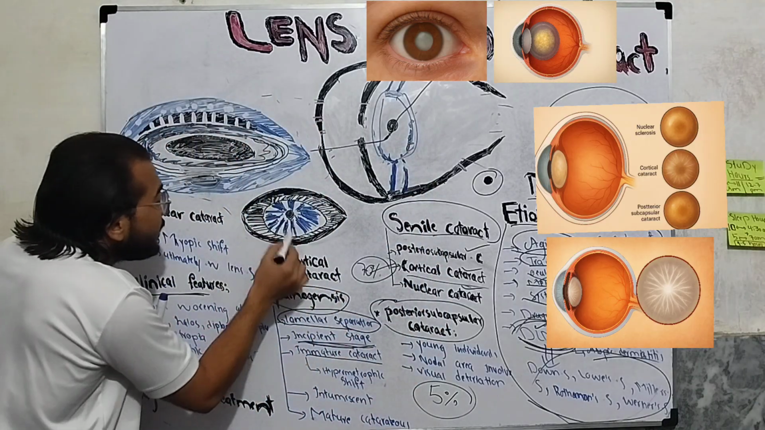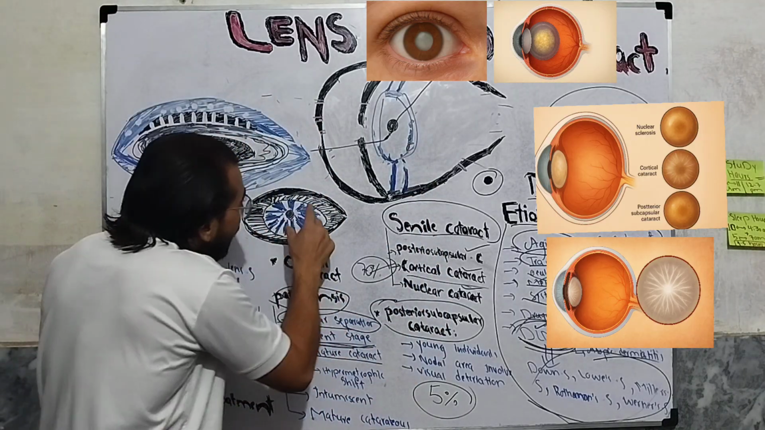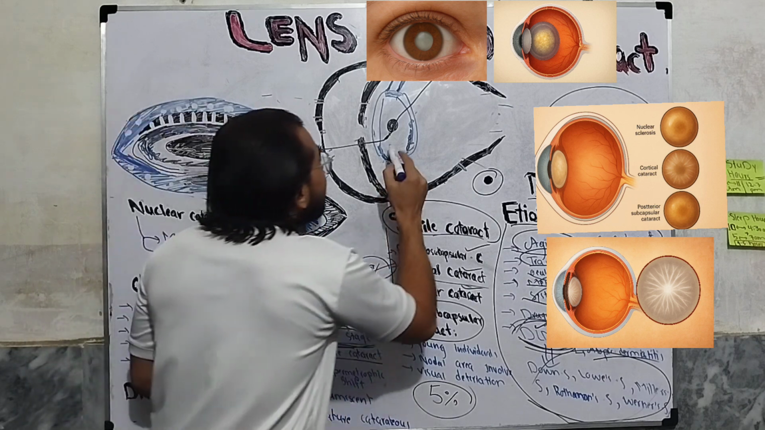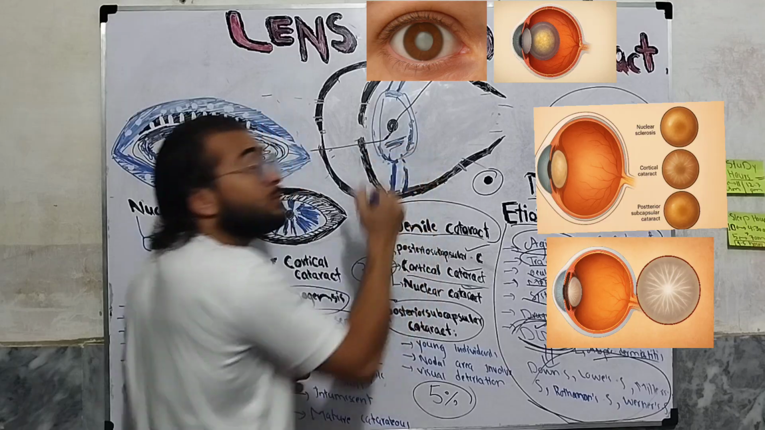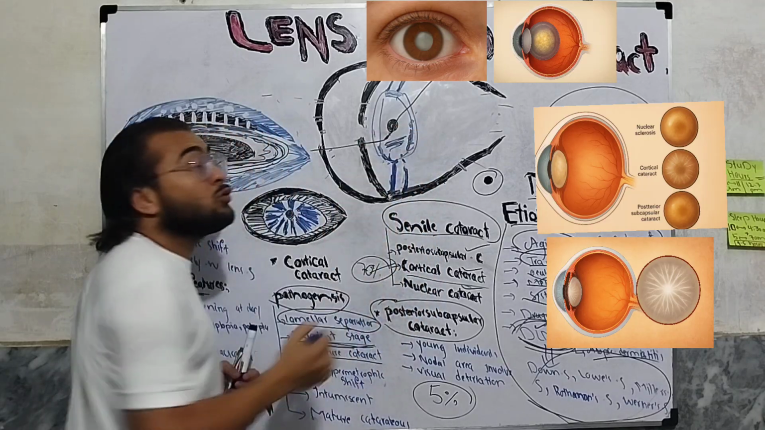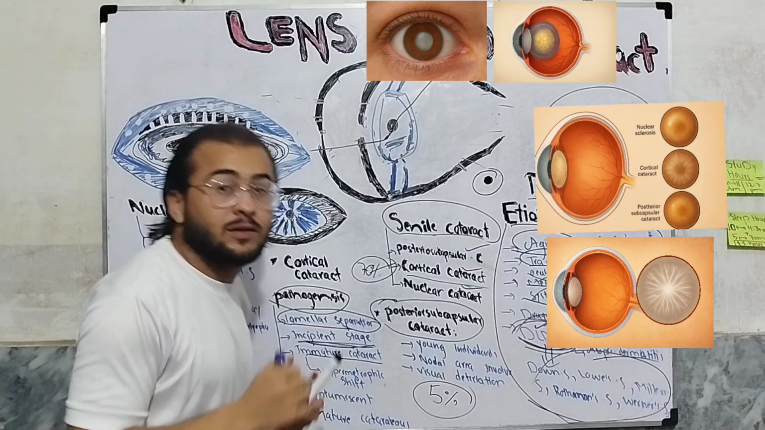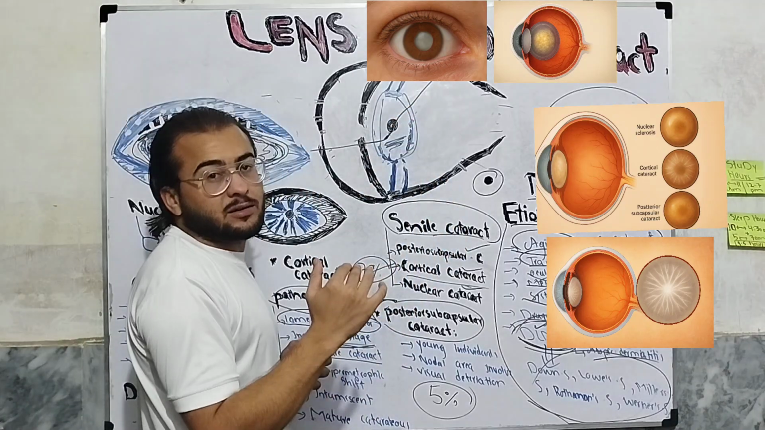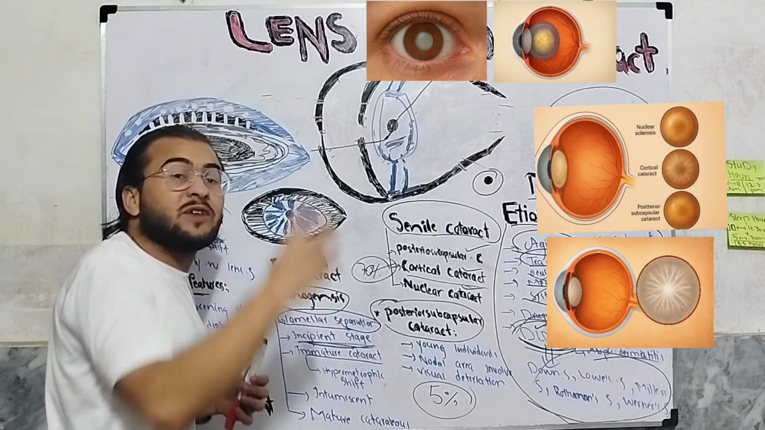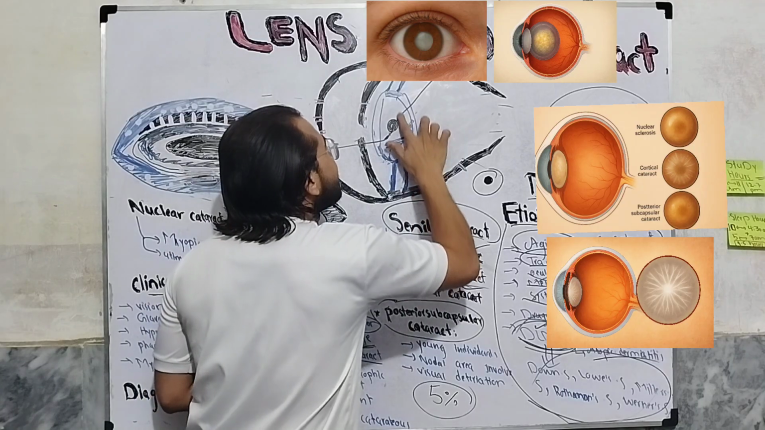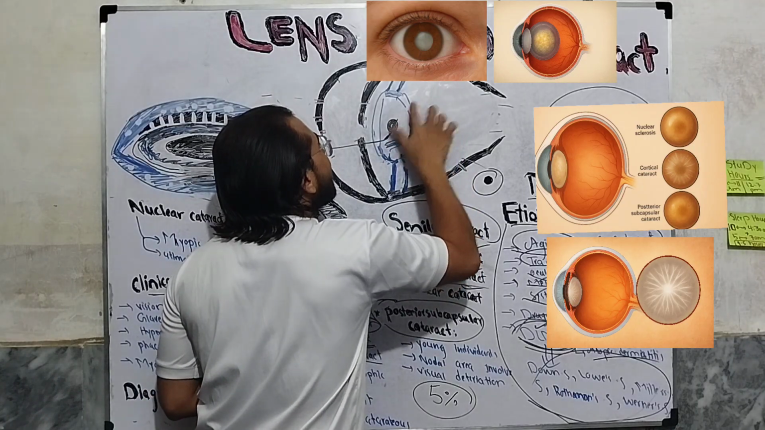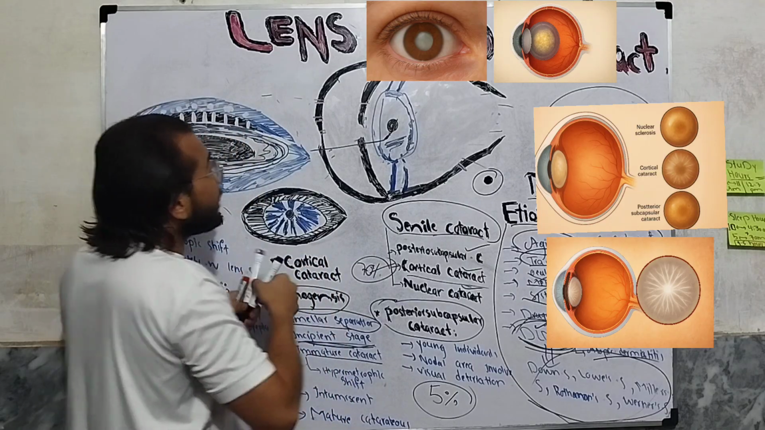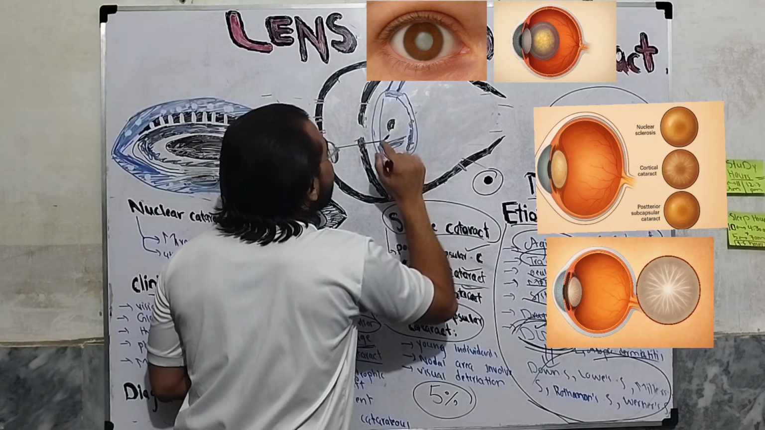But now we know that the cortical opacities are so extensive that the refractive index of this cortex is now equal to the refractive index of the nucleus. And what will happen? This second refraction will not occur because of the single refractive medium. This double refraction will now become a single refraction. Okay, so there will be only a single refraction.